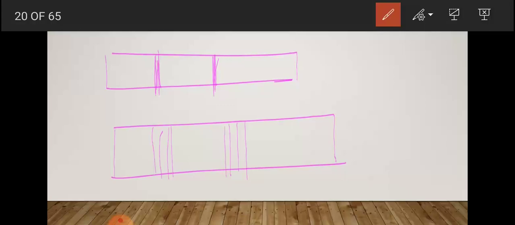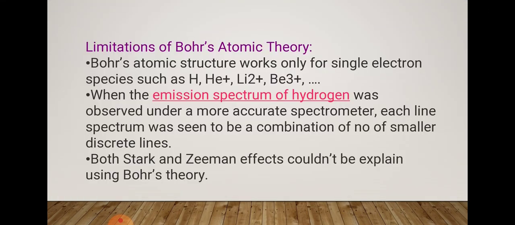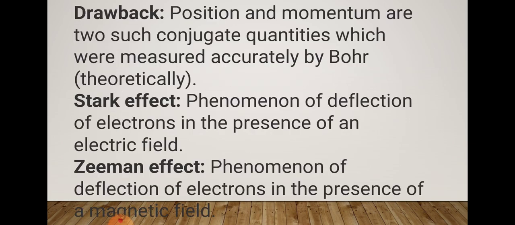Bohr treated the electron as a particle only. The de Broglie principle and Heisenberg uncertainty principle will be my next topic. Bohr considered it a particle, but de Broglie says it is a wave. This was not explained by Bohr's model. So these were the limitations of Bohr's model.